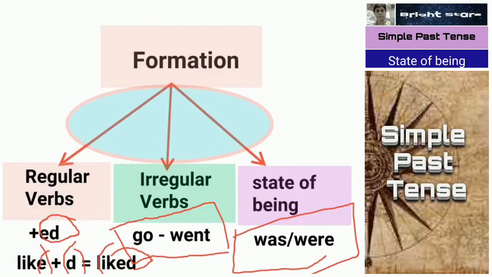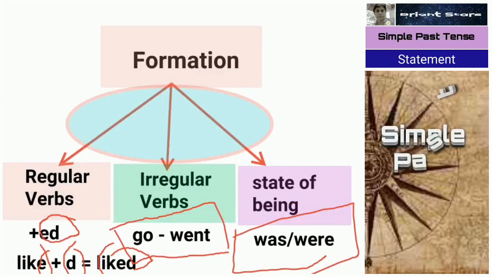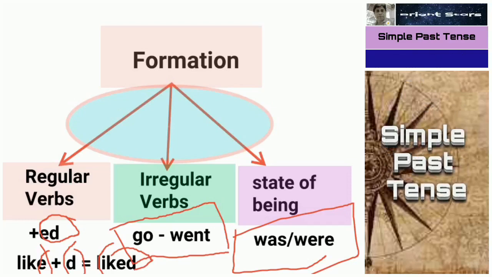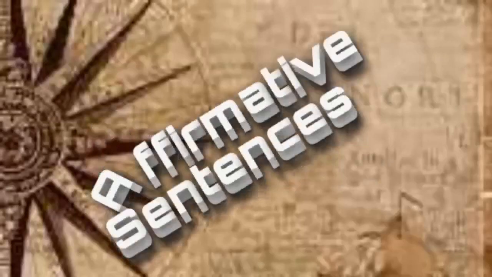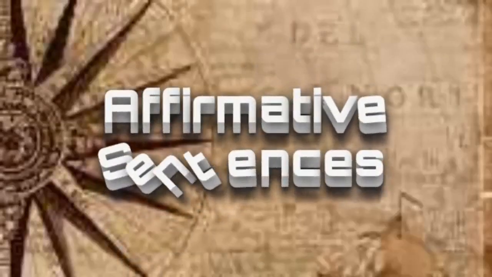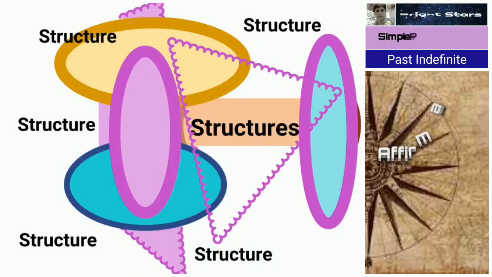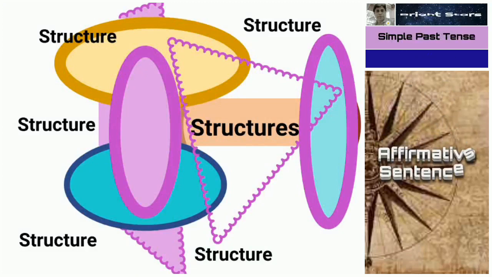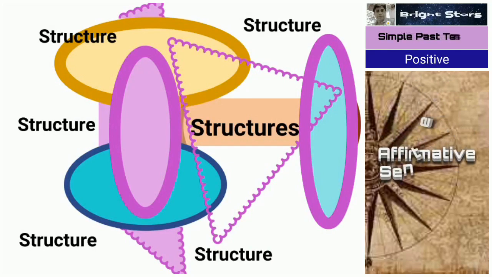Next we are going to study what the different kinds of sentences are and how we use simple past tense in them. Let us move. Here onwards we are going to study the structures for affirmative, negative and interrogative sentences. So let us see.